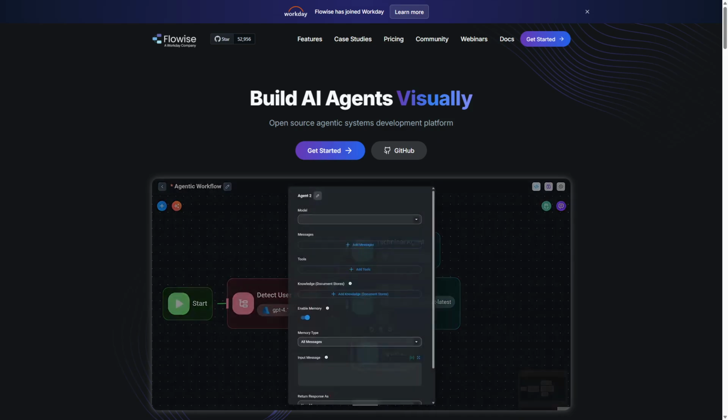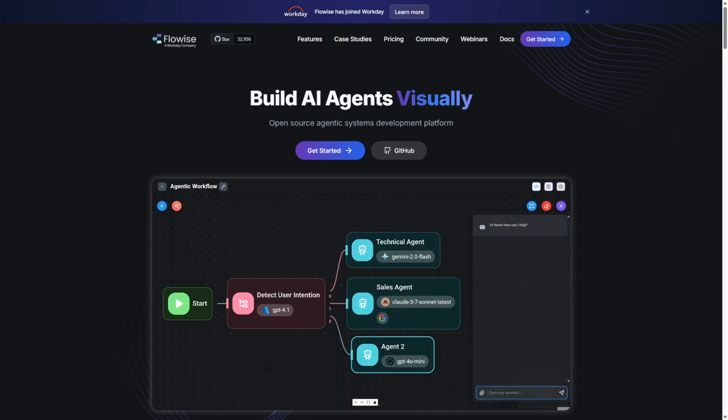Both platforms serve distinct needs, so pick the one that aligns with your skills and project goals for the best AI app building experience.